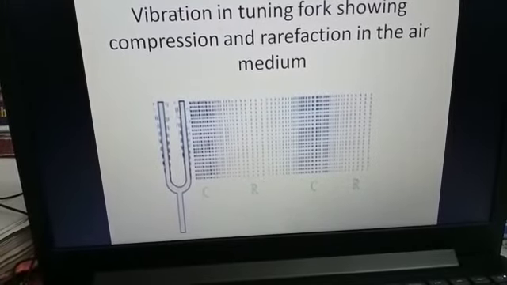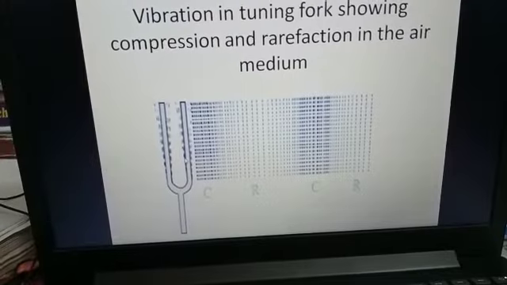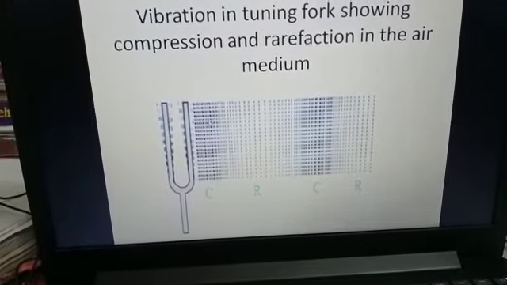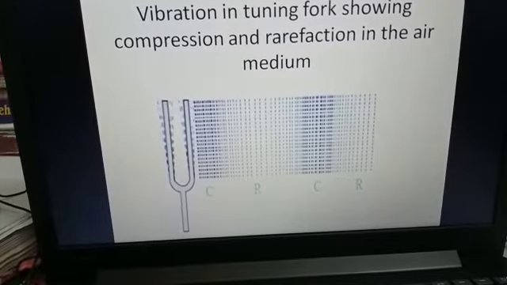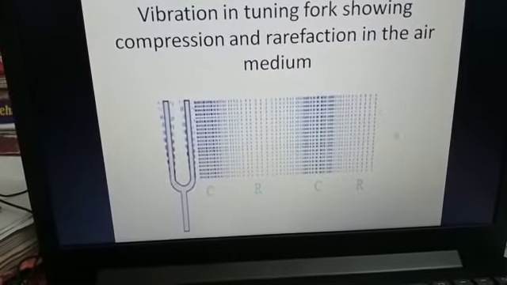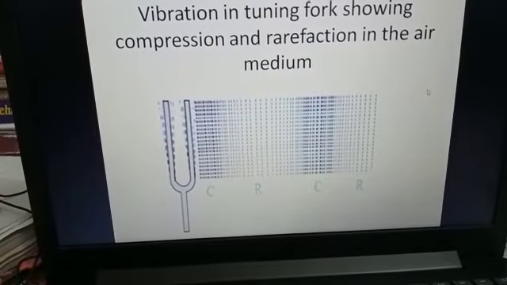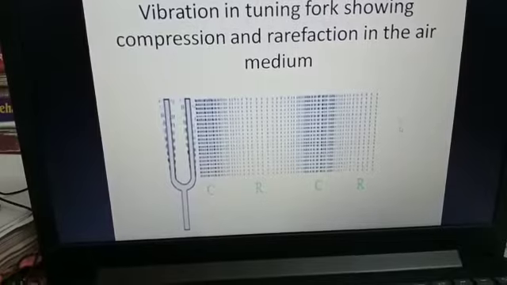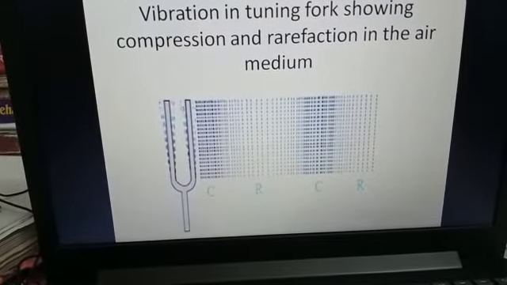Suppose this tuning fork is your mouth. The sound will travel in the form of this compression and rarefaction, and will reach your ear. Suppose your ear is in the right hand corner of this tuning fork. Let us not consider this as a tuning fork.